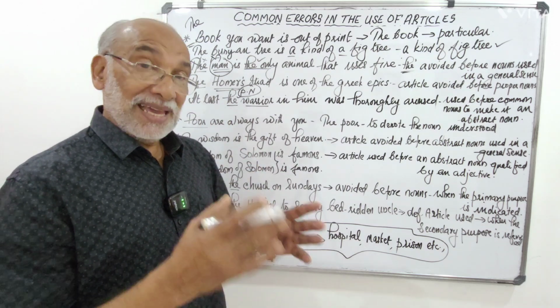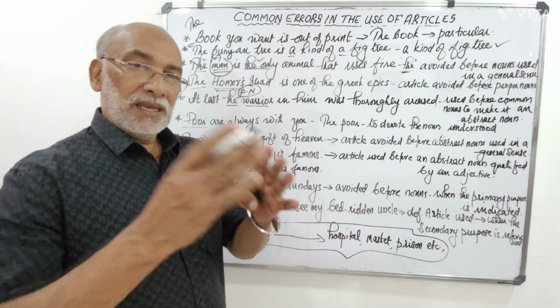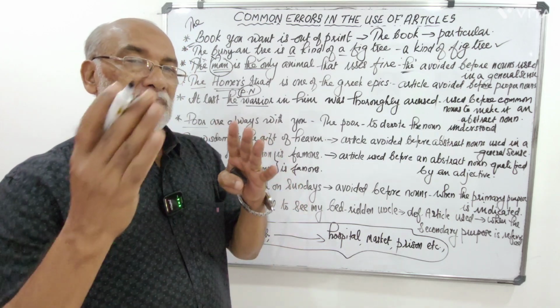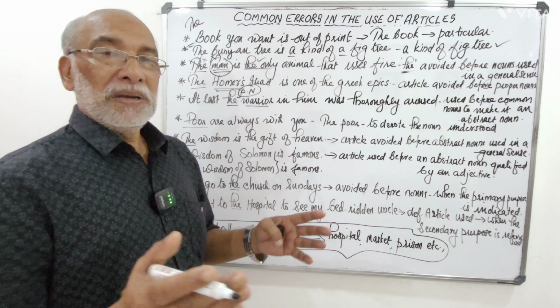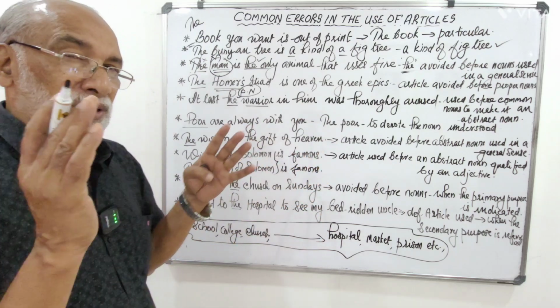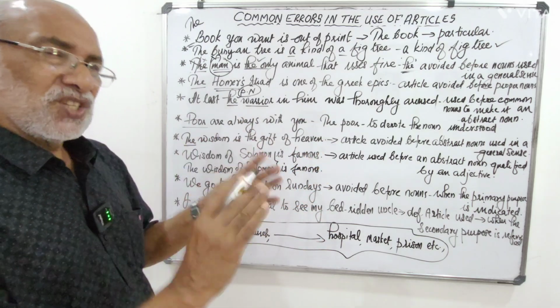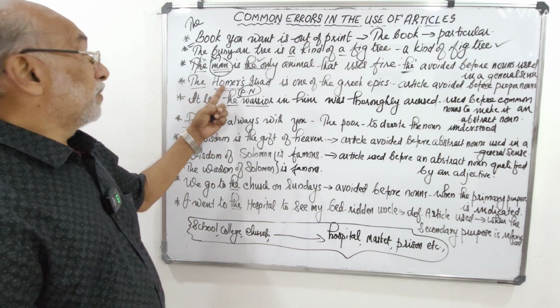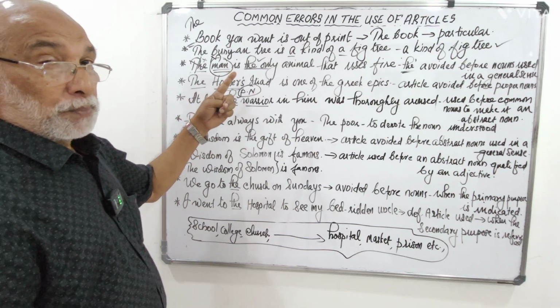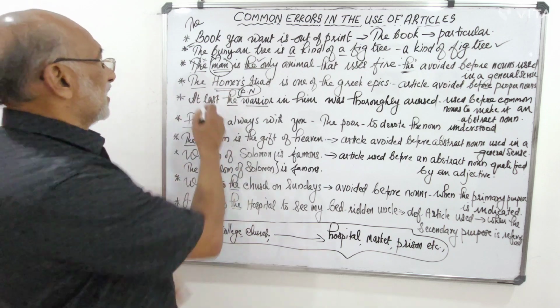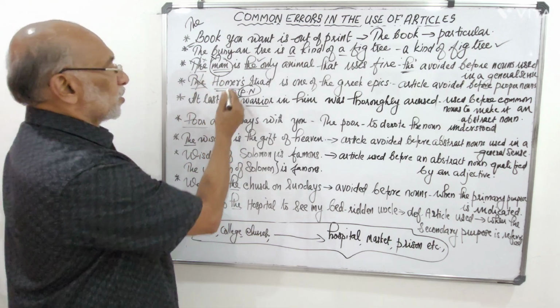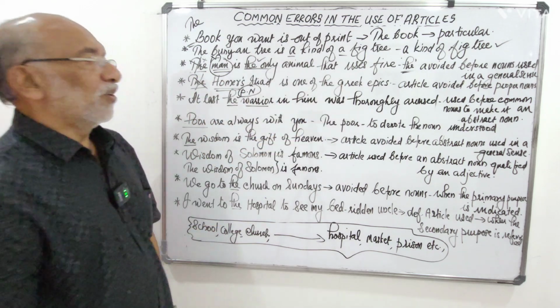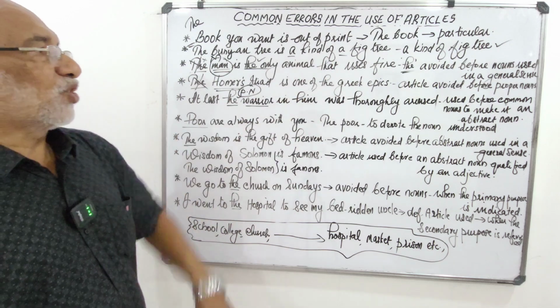For example, the Iliad, the Mahabharata, the Bible, something unique. Names of unique books, we always use the definite article. But here it is used before a proper noun, Homer, so that is to be avoided. So Homer's Iliad is one of the Greek epics.